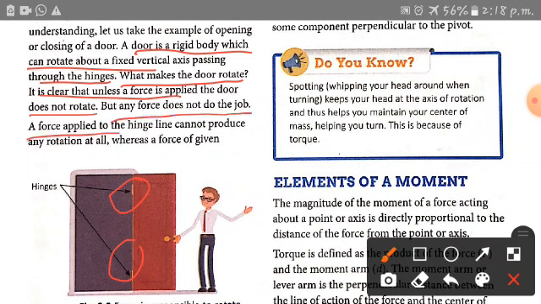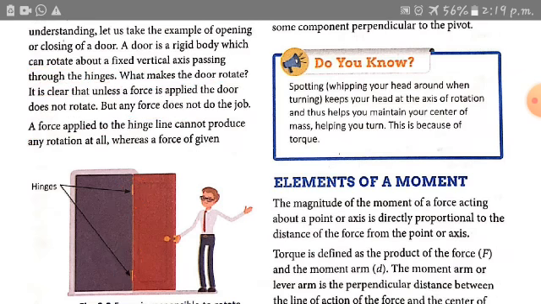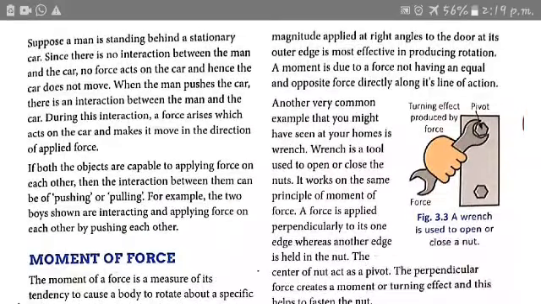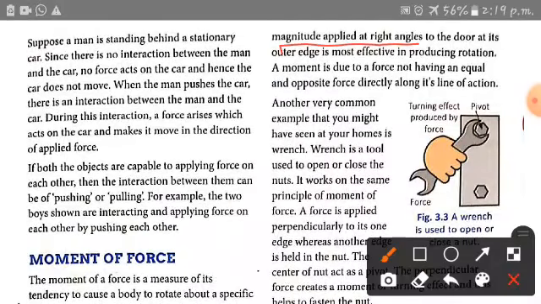A force applied to the hinge line cannot produce any rotation at all, whereas a force of given magnitude applied at right angles to the door at its outer edge is most effective in producing rotation.